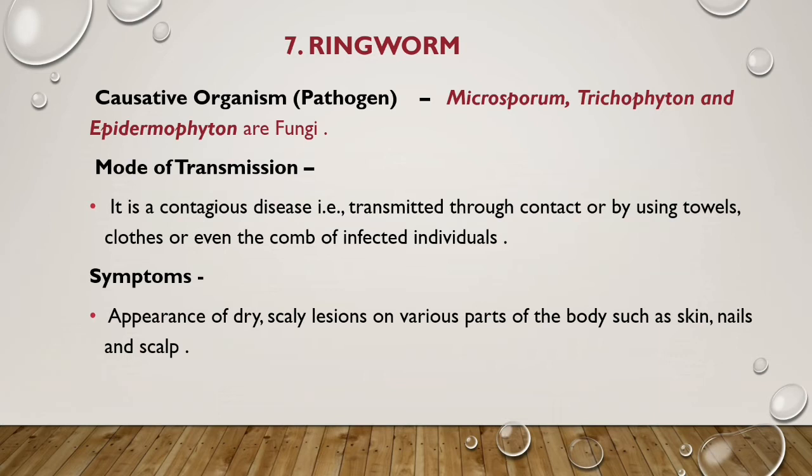This disease is mainly related to the skin. Sometimes in nails, and on the scalp also, you can see the surface appearing very dry, with scaly tissues coming out on the affected parts. Then intense itching will be there. A person will continuously feel irritation because of this disease, ringworm.